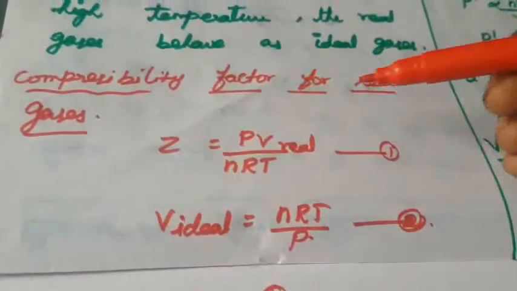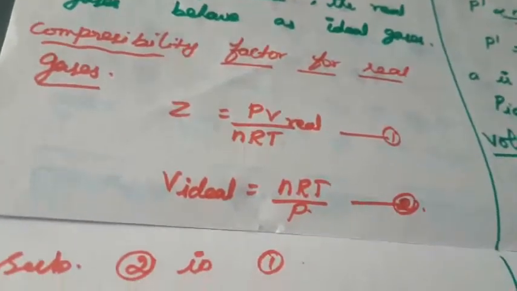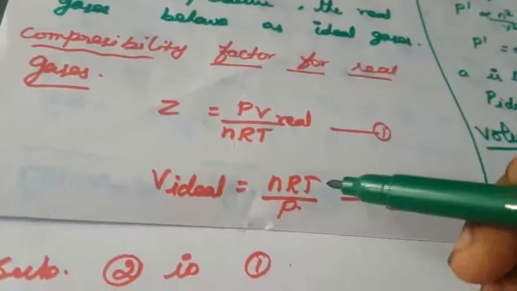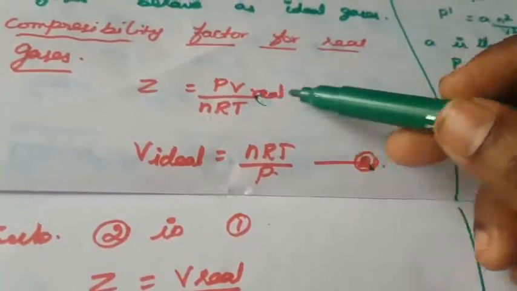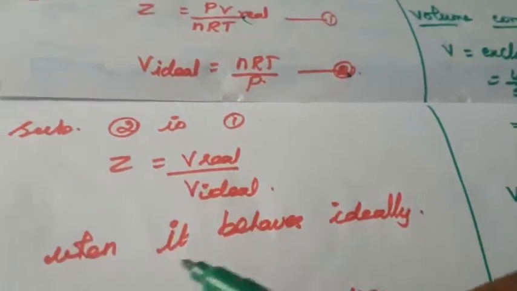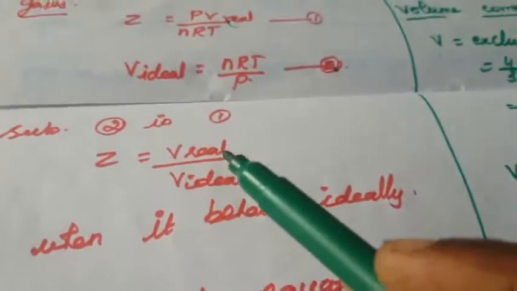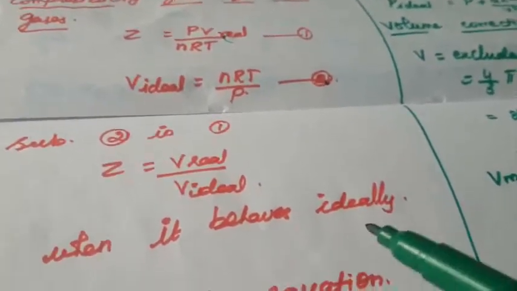Next is the compressibility factor for the real gases. How to calculate the compressibility factor for the real gases? We already know that Z is equal to PV by nRT for real gases. For ideal gas, PV is equal to nRT, so V ideal is nRT by P. We substitute this in the expression for the real gas, so we get V real by V ideal. So when it behaves ideally, the compressibility factor is equal to V real divided by V ideal. This is called the compressibility factor for the real gases.